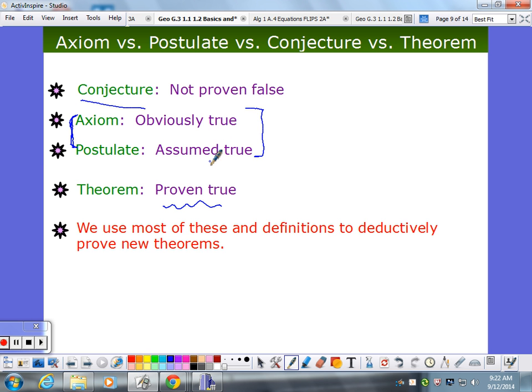Yes, Amanda? By the way, I know theorem is this little math word for fact. Is there a math word for like a lie that is proven false? I don't know of any. I don't know. Maybe there is. I guess we're focusing on truth more than falseness, but there probably is. Maybe you can Google that for me. See if you can find out, because I would like to know.